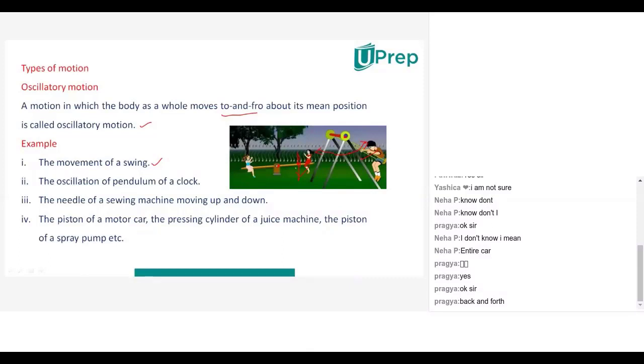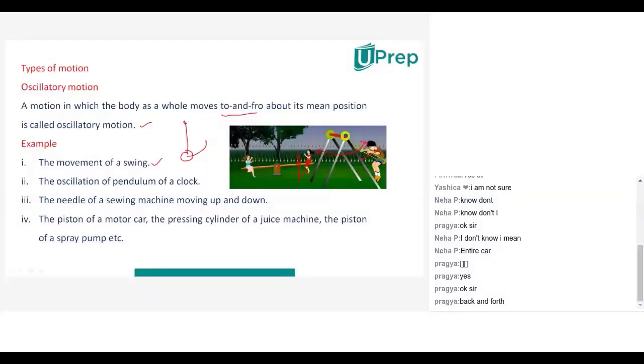So oscillatory means it has to move to two sides, to and fro, or back and forth, or up and down, whatever it may be. It has to move to two sides of that particular mean point. Then that type of motion will be called oscillatory motion. Examples are the movement of a swing and the oscillation of a pendulum in a clock. Maybe you know that in a clock some pendulum will be there like this.